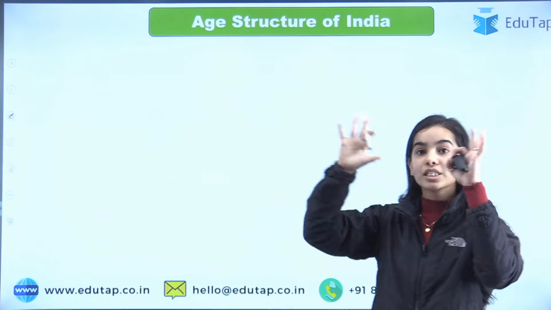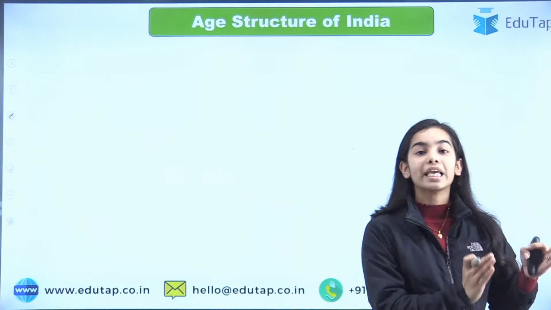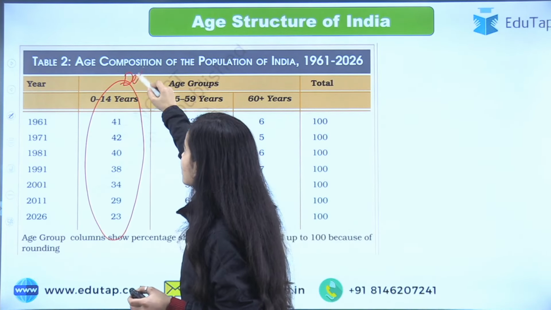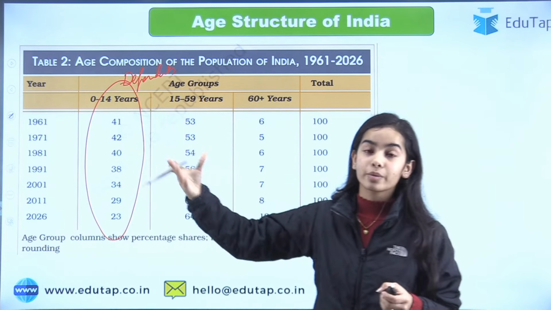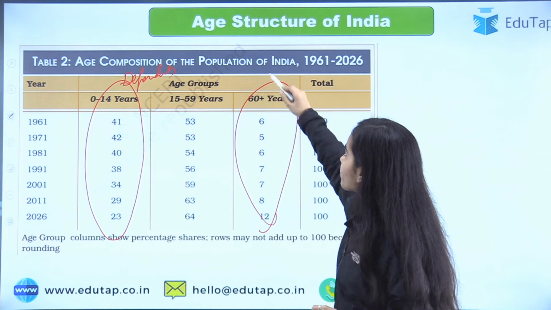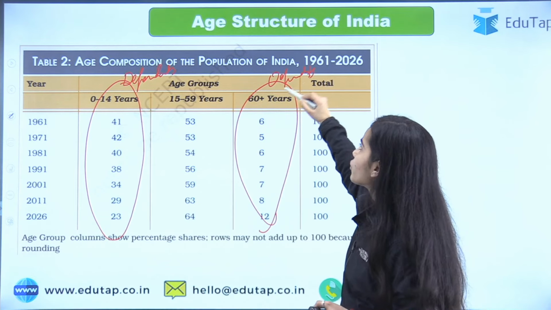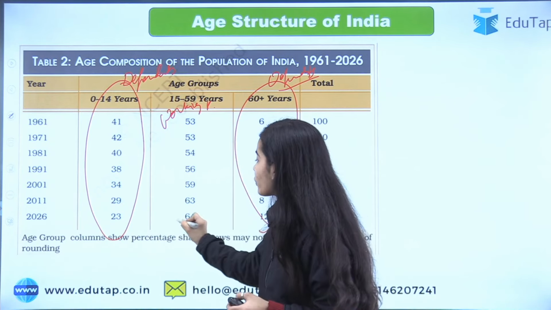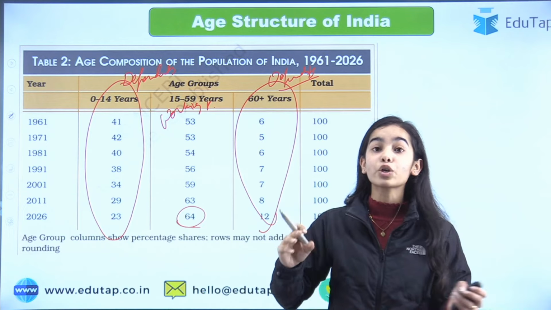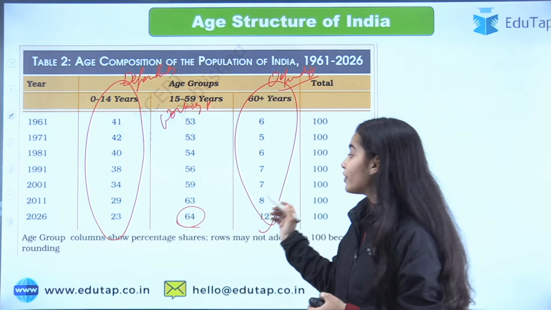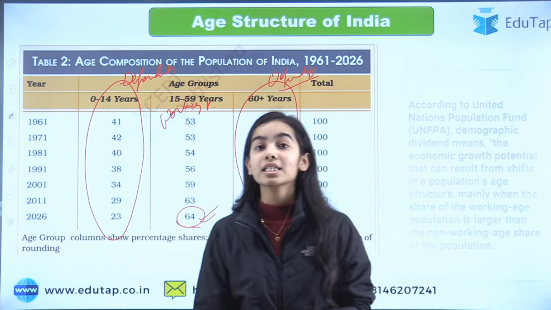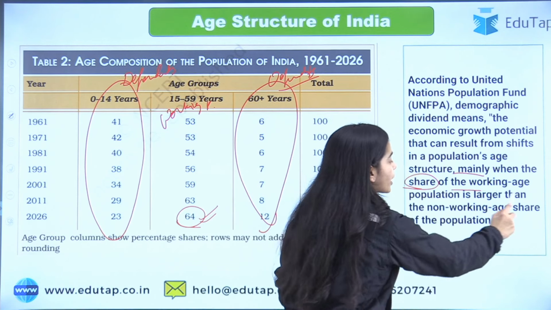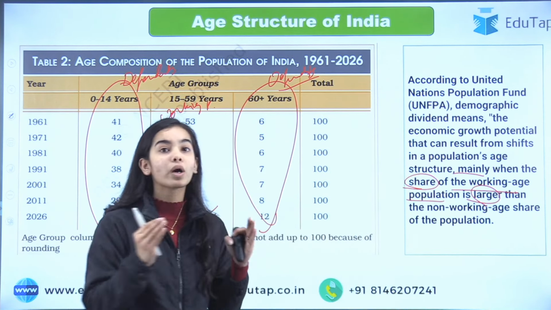Now we have understood the size of the population. Now we can come to the age structure of India. See, 0 to 14, these are the dependents that depend on the elders, and these are also dependents that depend on the working population, and this is our working population. You can see that by 2026 it is expected that 64% of our whole population will be the working age population, and that is what we call the demographic dividend. That is mainly when the share of the working age population is larger than the non-working age share.